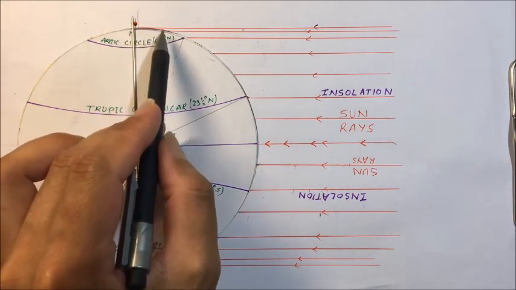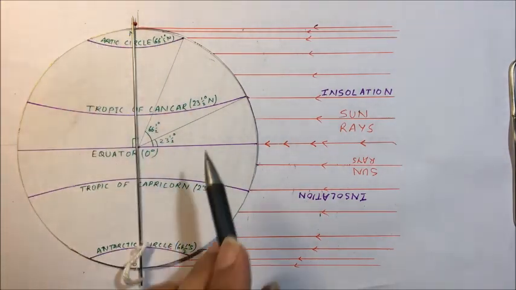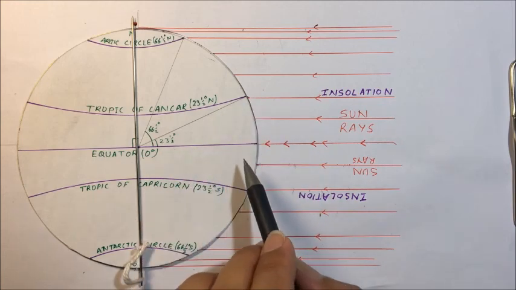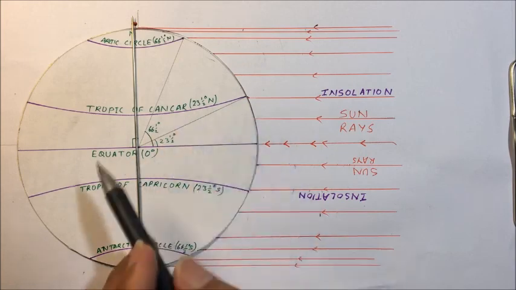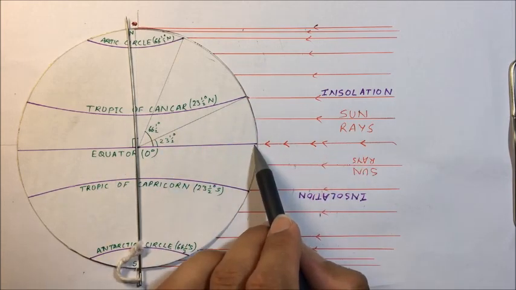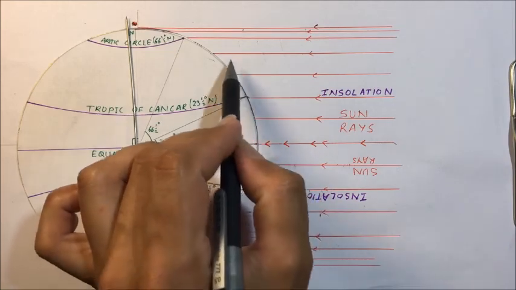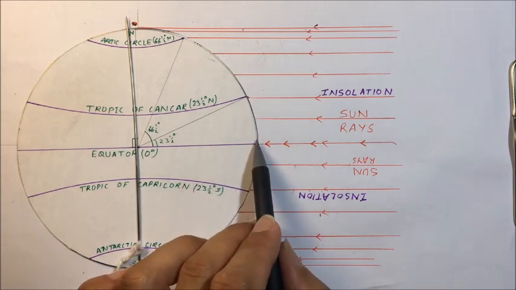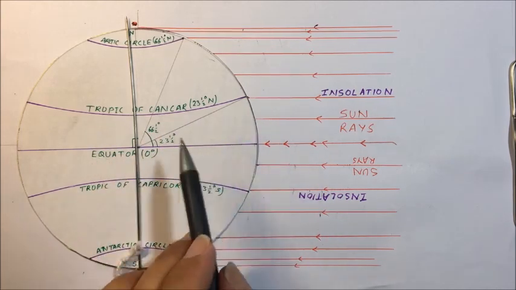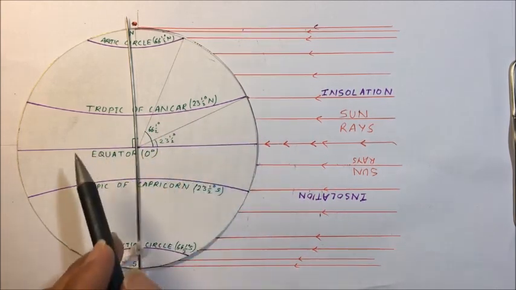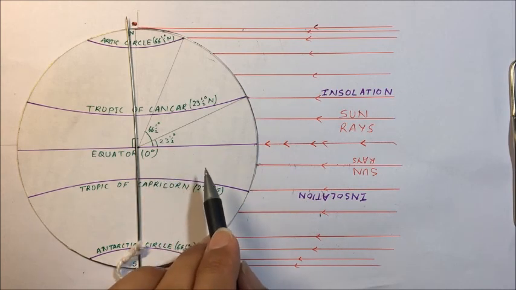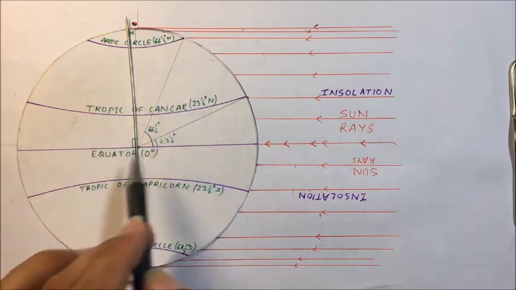Here as well on North Pole we have 12 hours of day, 12 hours of night. So when the sun rays are falling overhead on equator, this position is called equinox. On 23rd September, autumn equinox is formed. Now the sun rays are overhead on equator. As we move away towards the poles, they will be more slanting, more oblique. So they will be overhead on equator, and at this equinox we have equal length of day and night. Equinox is a Latin word, aquos means equal and nox means night, equal night. We are having equal length of day and night.